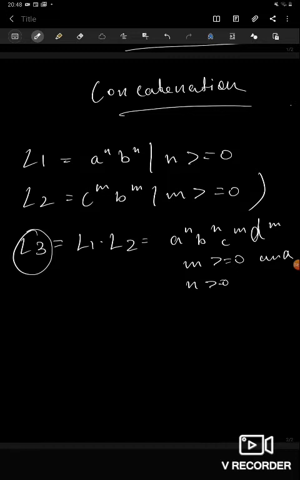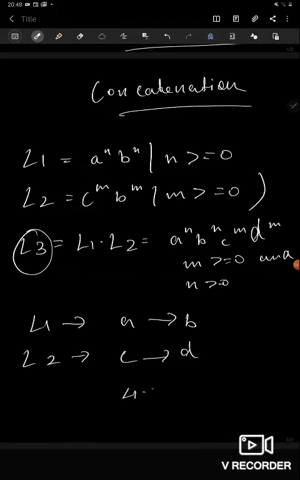So this might get a little bit confusing, so let me repeat it for you again. L1 says that the number of A's should be equal to the number of B's, and L2 says that the number of C's should be equal to the number of D's. Their concatenation says that first the number of A's should be equal to the number of B's and then the number of C's should be equal to the number of D's.